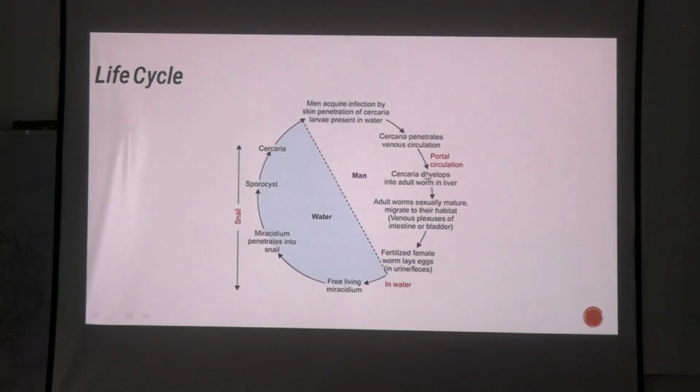From portal circulation, it developed into the adult worm in the liver. From there, it found its own habitat, which is the venous plexus of the particular organ. In case of haematobium, it is the bladder. That is where it survives. Okay. Then it lays the eggs which are released in urine, and again it goes into the water. Again the cycle takes place on snails.